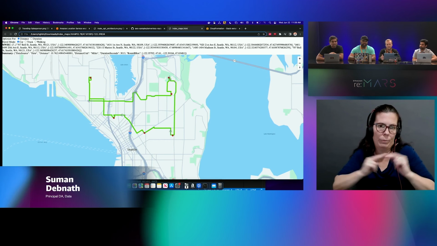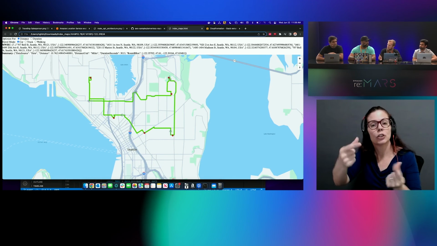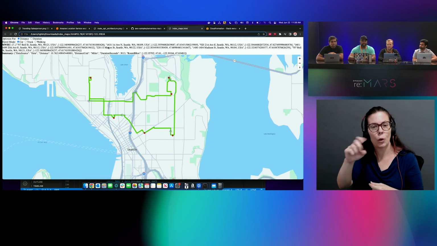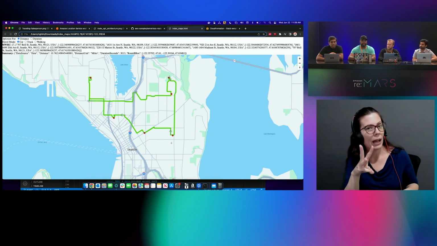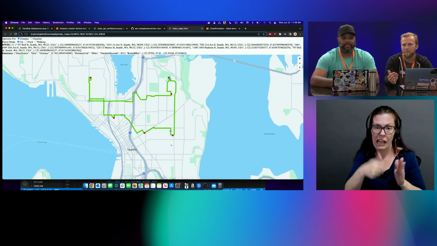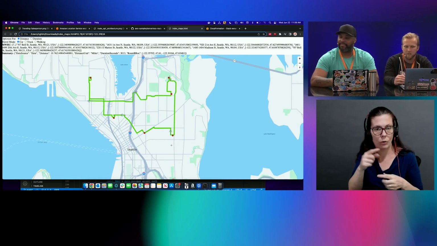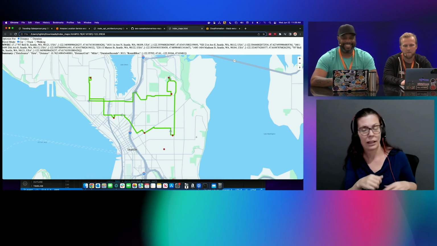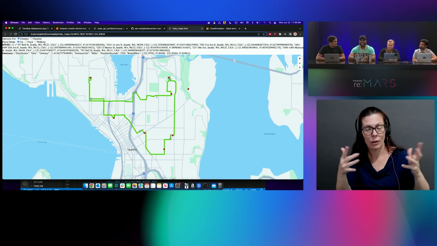Correct, yeah. And one of the other things this is doing is actually geocoding the coordinates that are being sent. So you'll notice that there are addresses returned in the output of the optimized path. So you could plug those directly into any sort of mapping solution or GPS solution to get directions. Excellent. I think this is super cool, right? What we have deployed in just a couple of minutes.